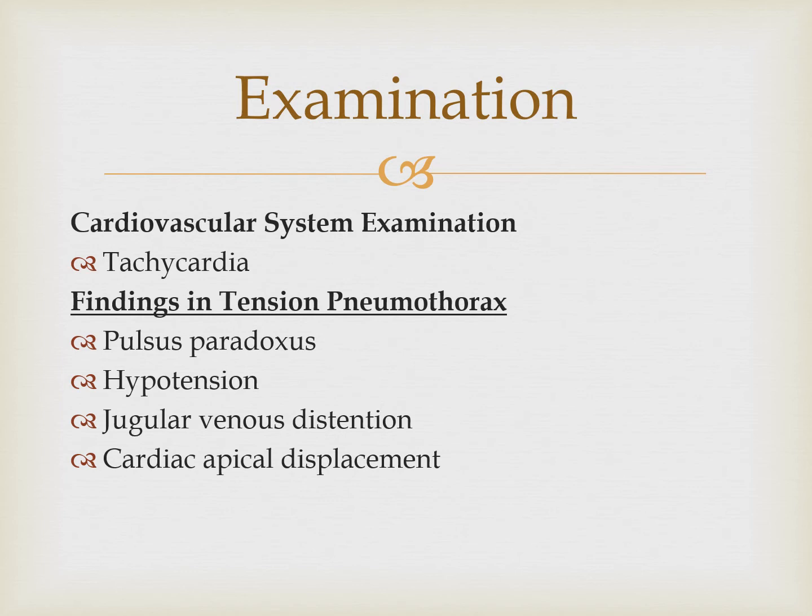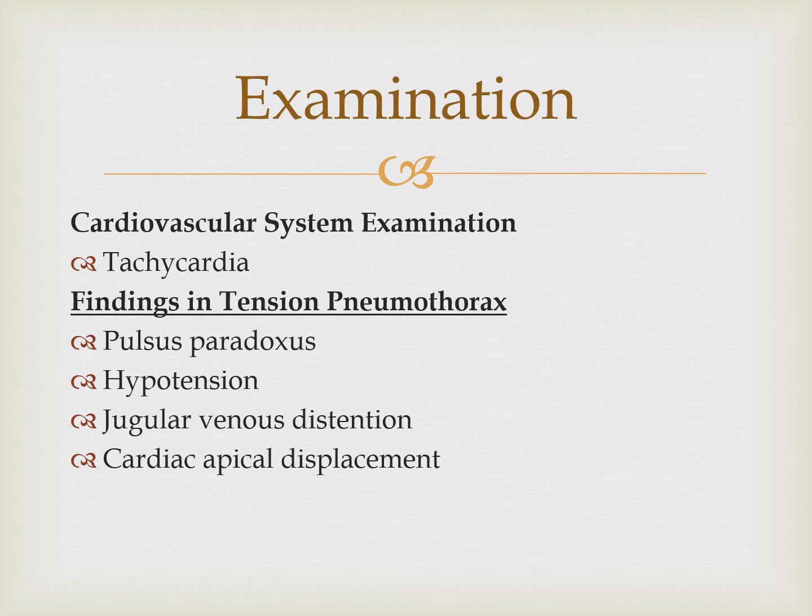Cardiovascular examination: the patient might have tachycardia, especially in a patient with tension pneumothorax because of decreased blood pressure, and in other pneumothorax as well because of sympathetic response. And a finding in tension pneumothorax will be pulsus paradoxus.